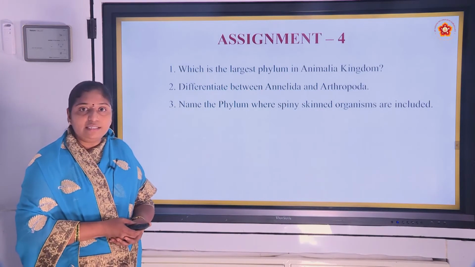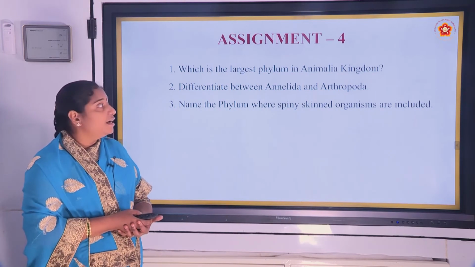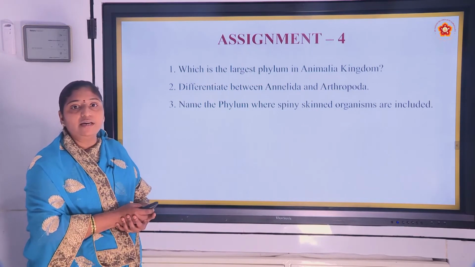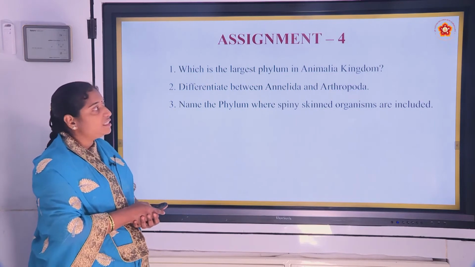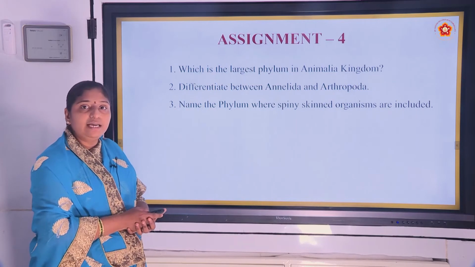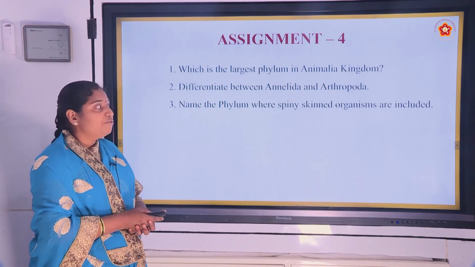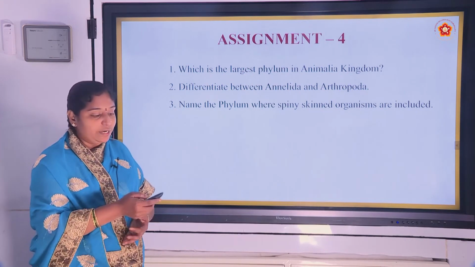Hope you all understood about these different phyla of animal kingdom, and go through the textbook, and I have given some questions here and you have to write the answers for that. First question, which is the largest phylum in animal kingdom? Differentiate between Annelida and Arthropoda and name the phylum where spiny skinned organisms are included.